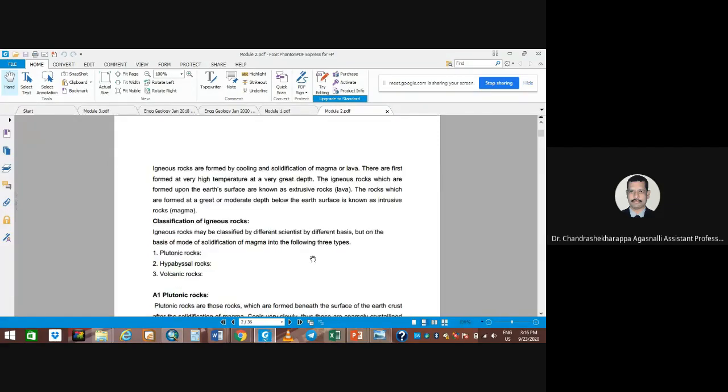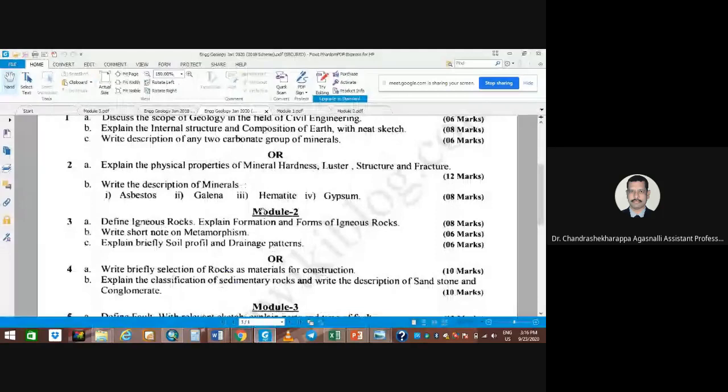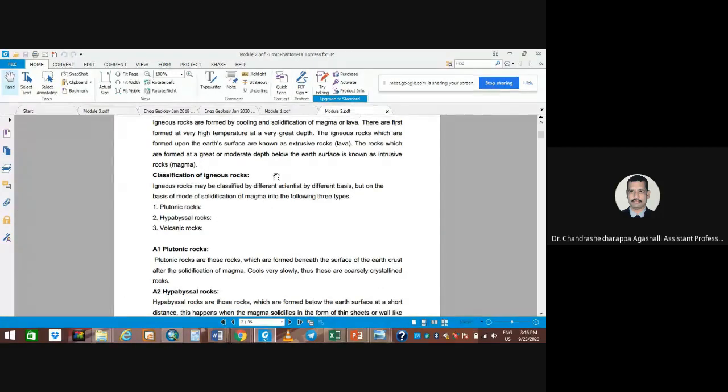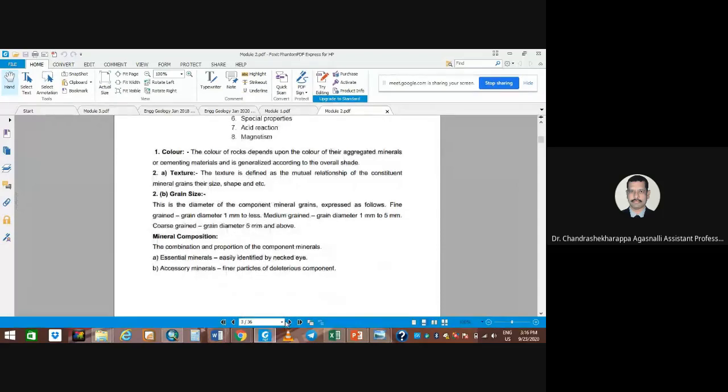Right. Then explain the formation and forms of igneous rock. What are the different forms of igneous rocks? Plutonic, hypabyssal, and volcanic rocks. You can write these down, right?